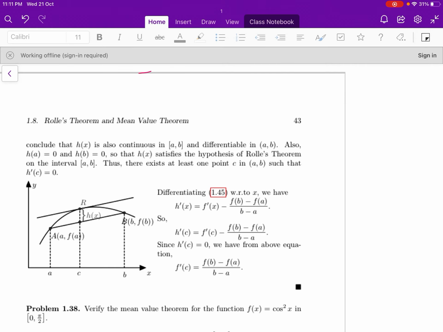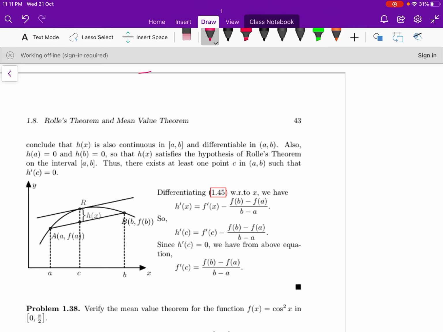Also h(a) is equal to 0 and h(b) is also 0. So the function h(x) satisfies all the conditions of Rolle's theorem in the interval [a, b].